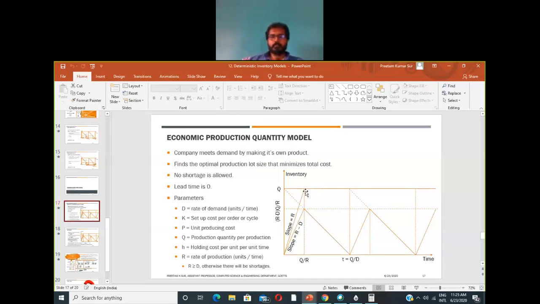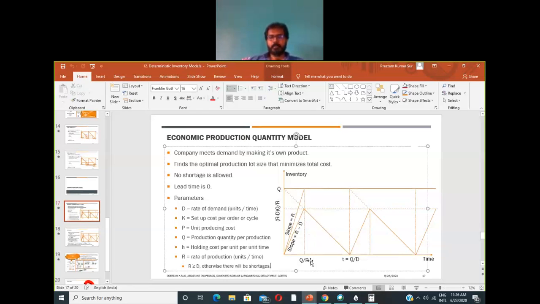So the time that the manufacturer will require to produce Q items is Q divided by R, because at a rate R it is producing. So the production will be complete at Q by R. What will be the inventory level when the time is Q by R?